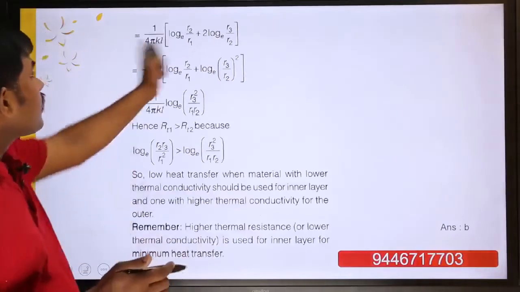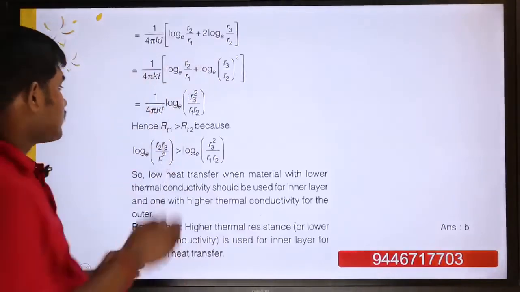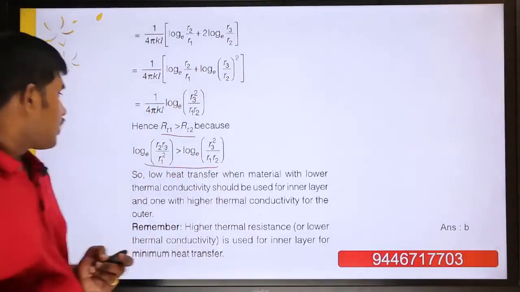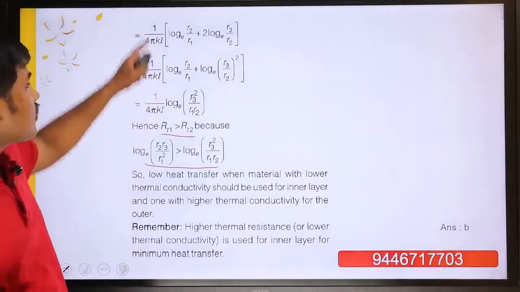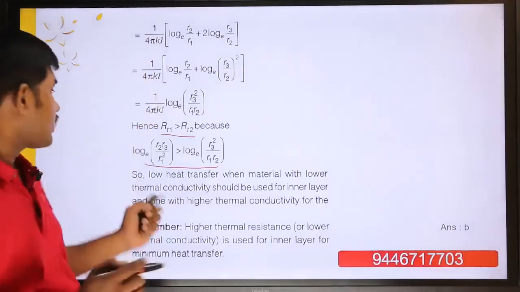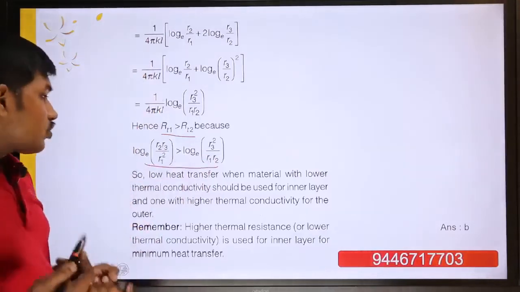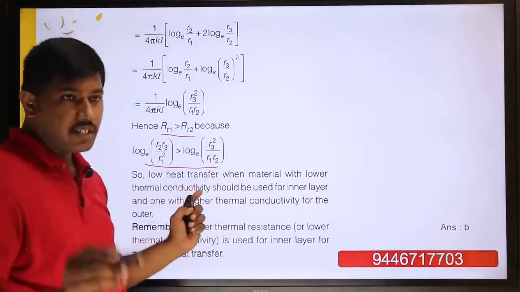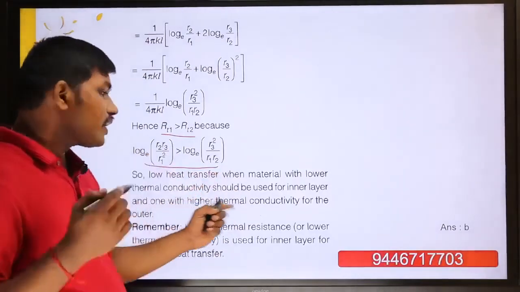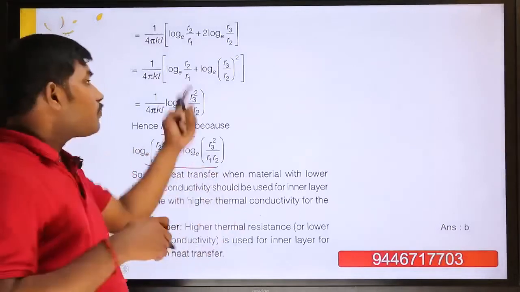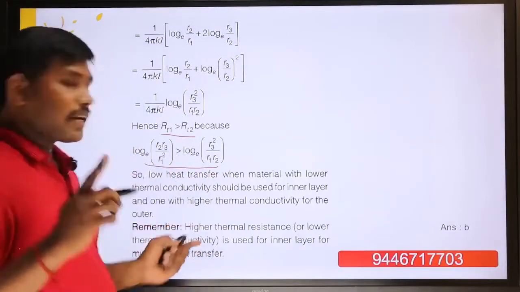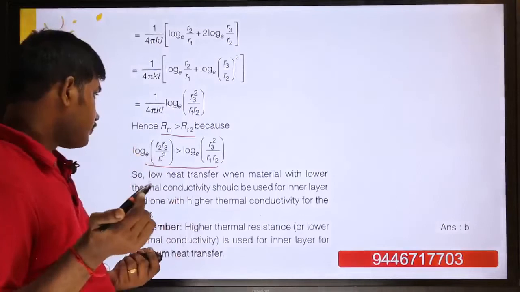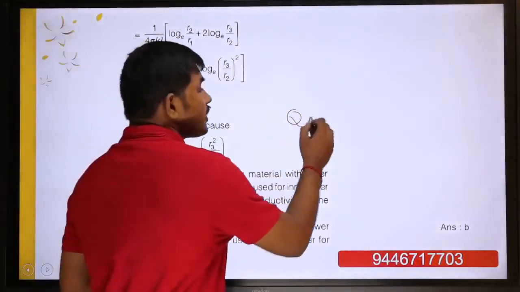Finally we have to analyze the two cases. This is the important thing. RT1 is greater than RT2, so it will be greater than log R3 by R2, divided by. From this equation we equate RT1 and RT2, and we get this equation. So the conclusion is that there is low heat transfer when the material with the lower thermal conductivity is used inside and the one with higher thermal conductivity is outside, as we technically proved. Okay, so remember one thing, and also remember this: higher thermal resistance. If your thermal resistance is very high, so what is the formula? Q is equal to delta T by R.